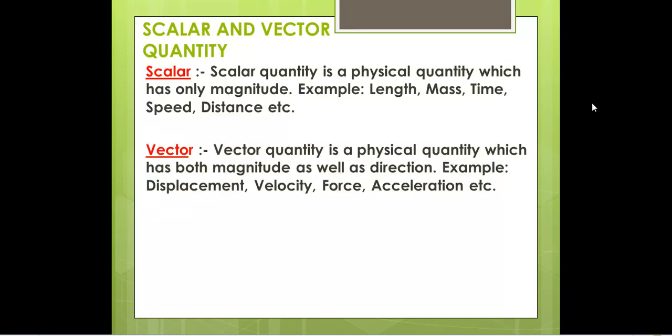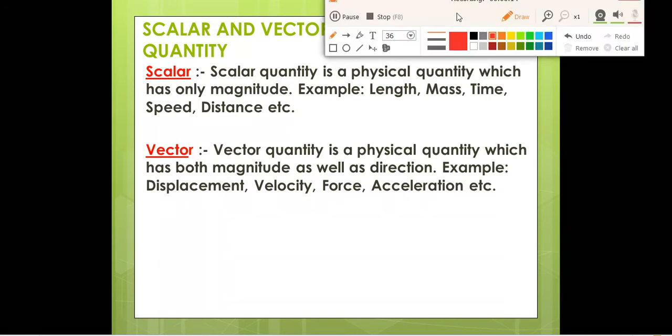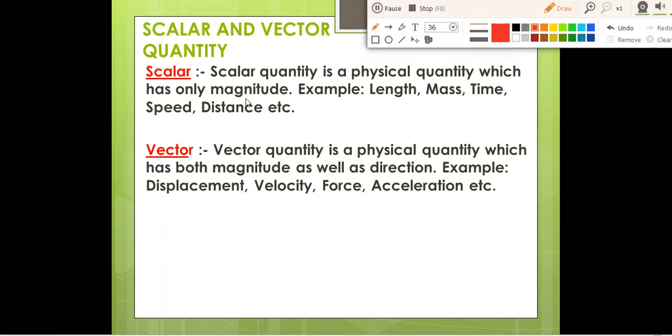Next we have scalar and vector quantities. These are also very important terms. You should remember this one. What are scalar quantities and what are vector quantities? A scalar quantity is a physical quantity which has only magnitude. So scalar quantities have only magnitude. Examples are length, mass, time, speed, distance, etc. These are the examples of scalar quantities.